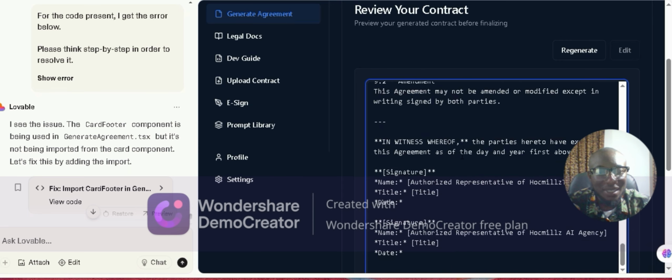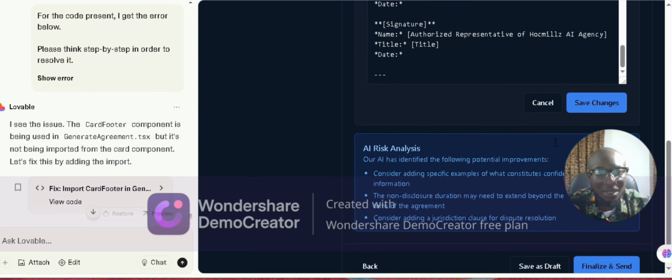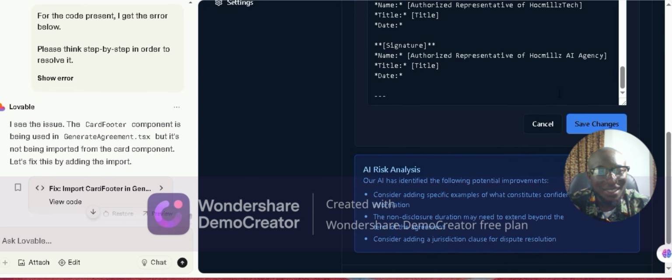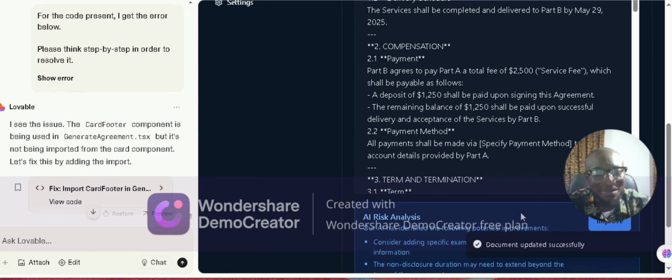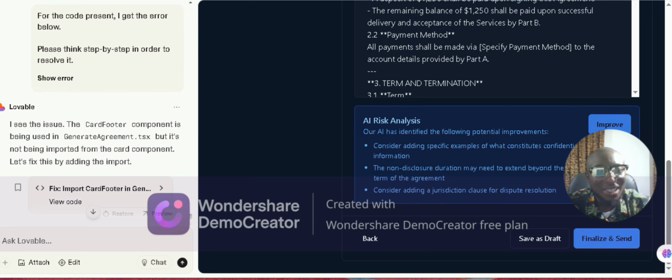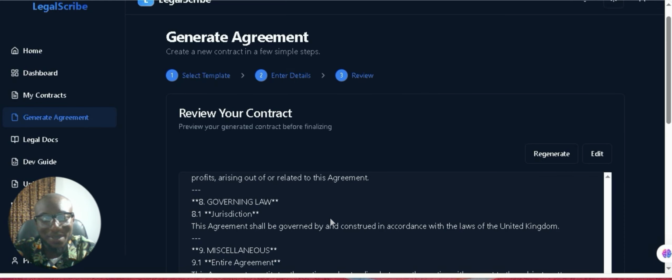And let me see. Now let me see if I remove something. How will you say it? And let's see. Okay. Oh, save changes. This is also. Wow. So the suggested improvements, you can click here now and amazing, amazing.